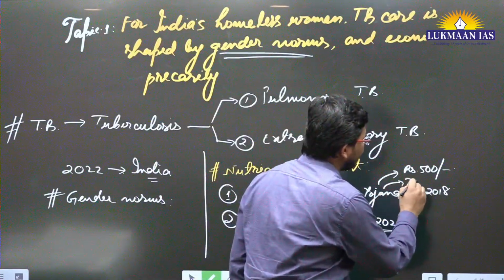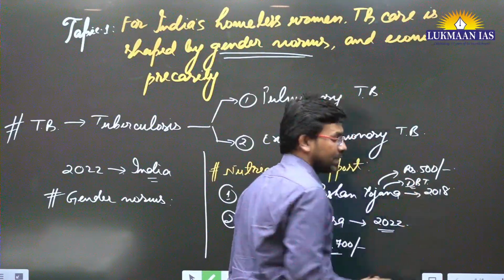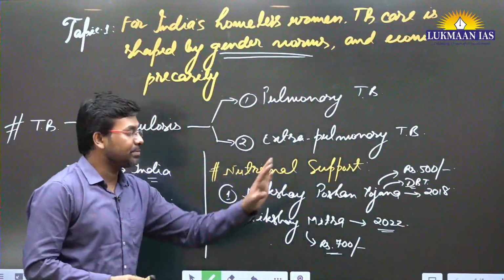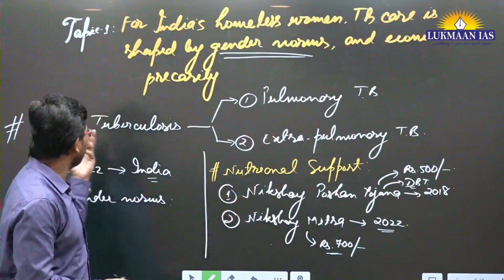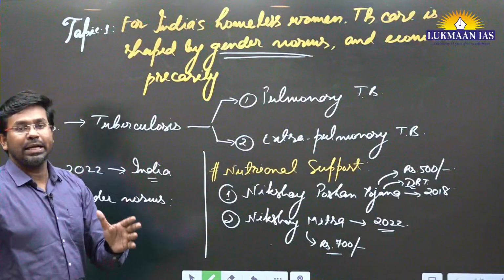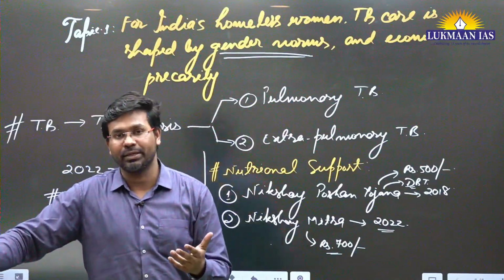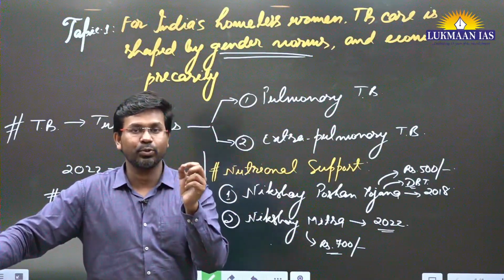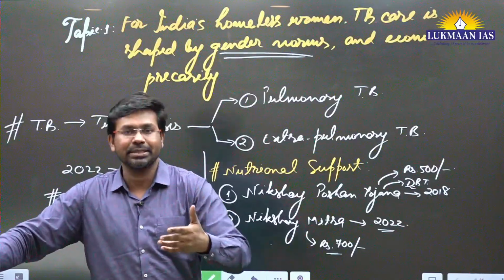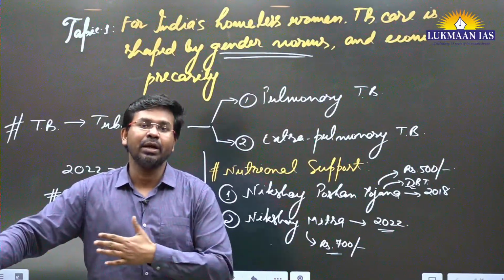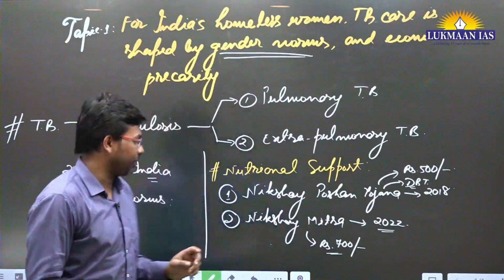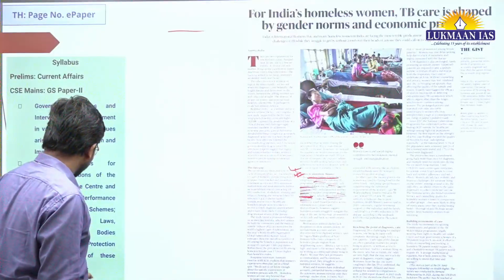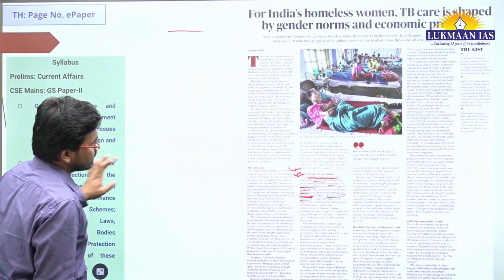DBT means direct benefit transfer. Okay, direct benefit transfer scheme. So these are the schemes that we need to remember. Their names are important. You need to learn about what is TB, and in fact in Delhi there is a hospital, and the name of that hospital is TB hospital. Its name is itself TB hospital. Here a lot of TB patients are treated every day. Okay, so this is the thing. So with this, now let us move to another article. We will move to the next article.